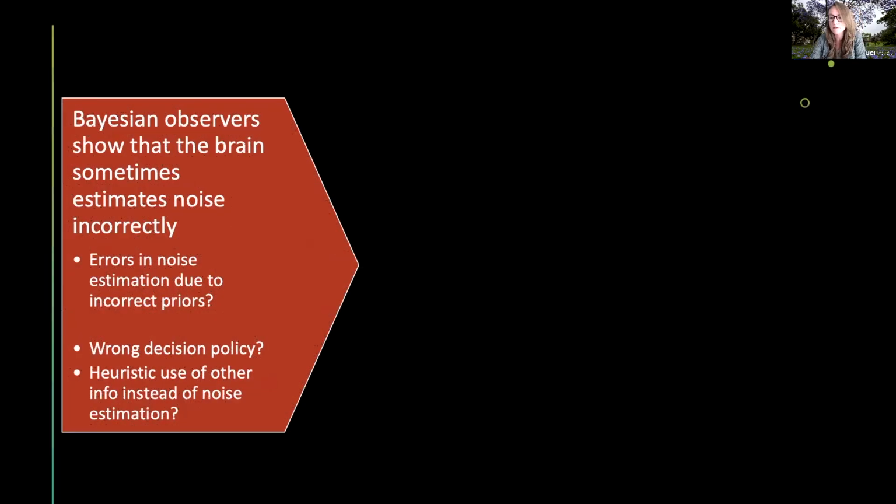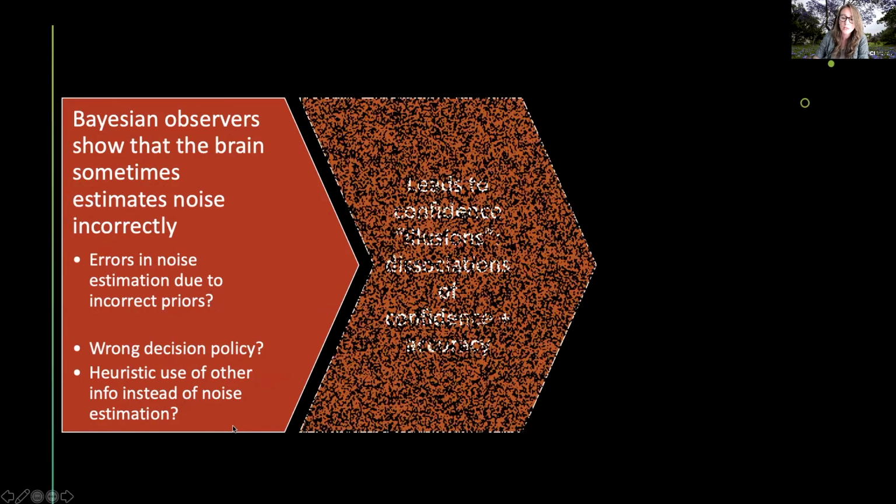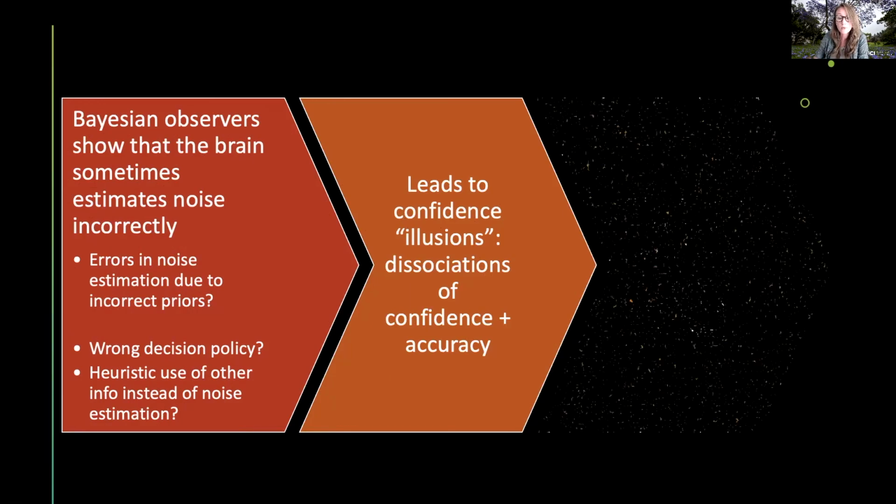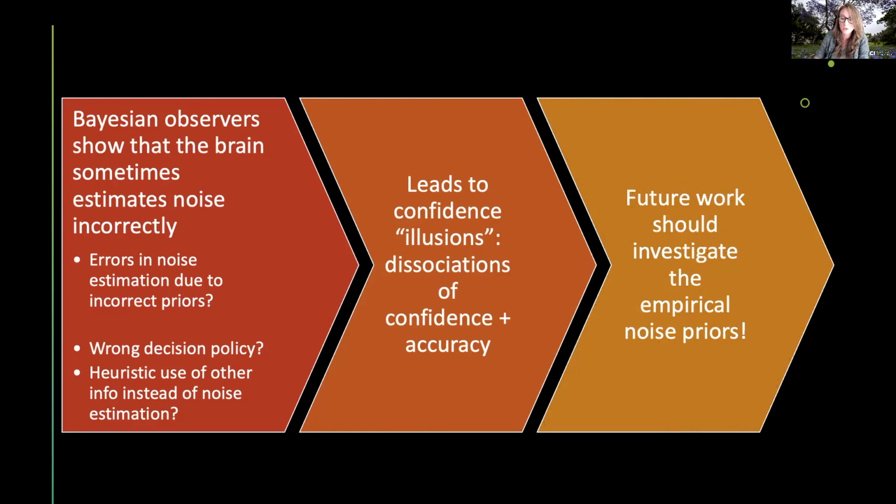This is not the end of the line, of course. It now seems pretty likely that the system is estimating noise in a suboptimal way, and that incorrect noise priors might also be involved. But it could also be that there's a wrong decision policy going on or some other corrupting influences, so we have a lot more work to do. But what we do know is that these metacognitive failures can lead to confidence illusions, where confidence and accuracy dissociate. And we need to work on ways to maximize this effect, which includes measurement of these noise priors, so we can figure out how the brain is actually doing that metacognitive noise estimation.